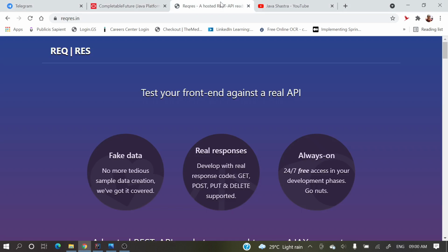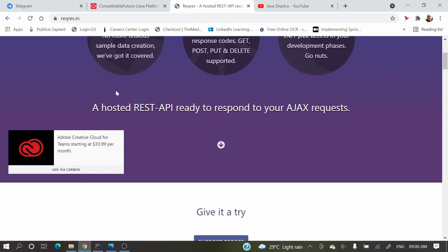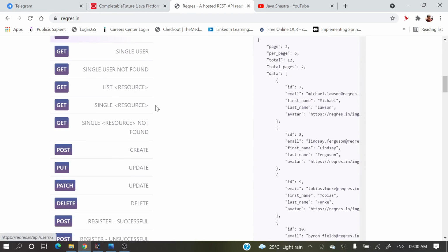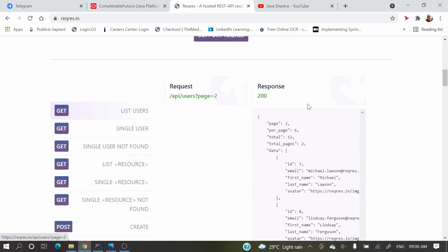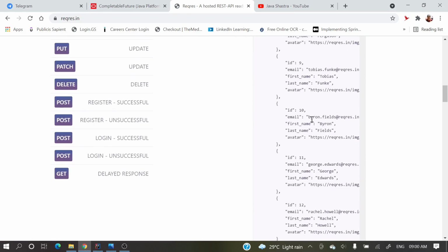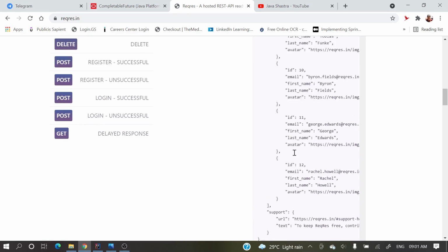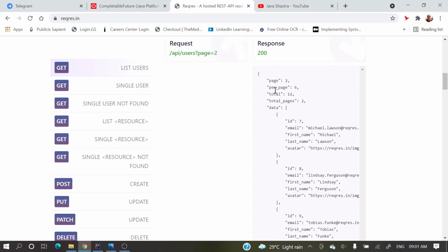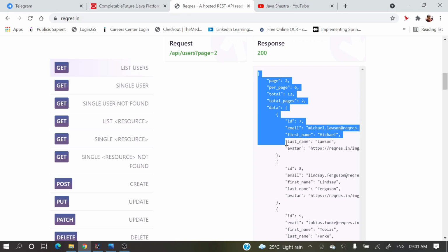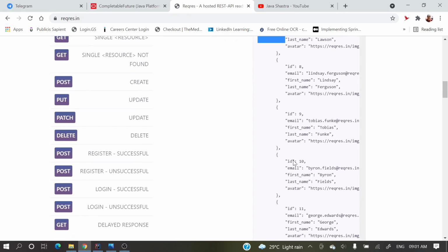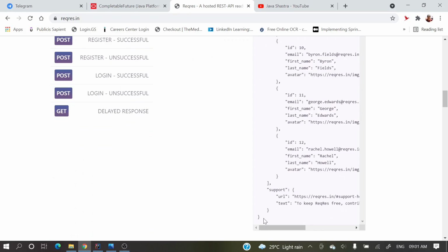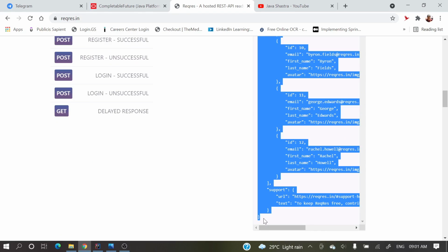Here some dummy data is already there, so I will use this API, list users. Just see, it will return a list of users. If you see, this is one user: ID, email ID, first name, last name, and some avatar. Like this we'll get. So in the asynchronous operation we'll call this API and get this result. After getting this result, it will be a string, a JSON string.